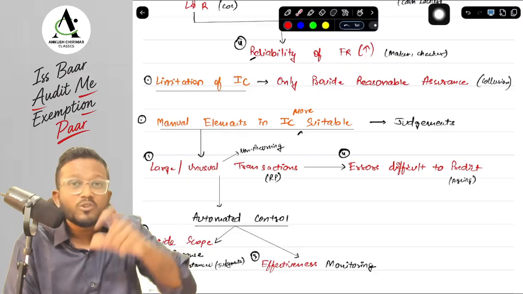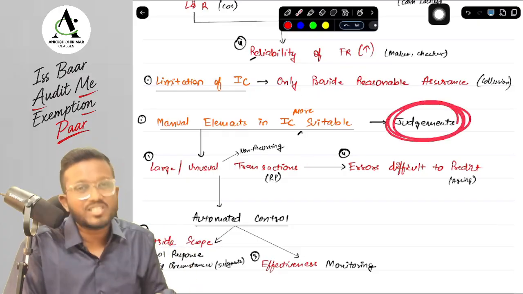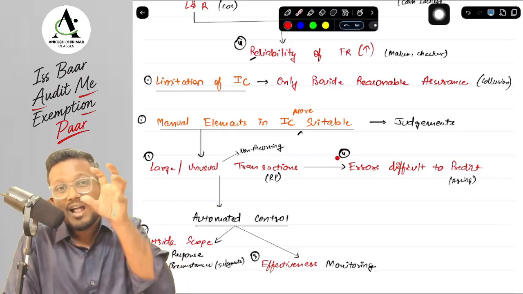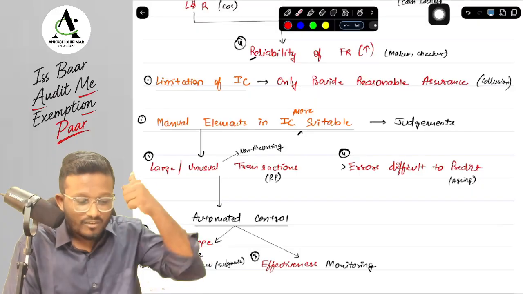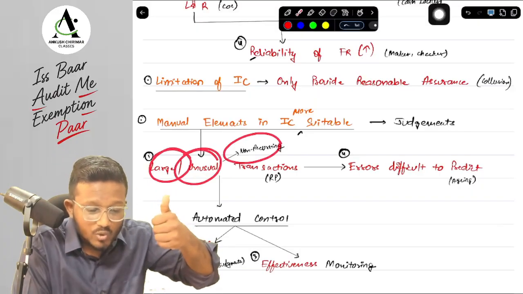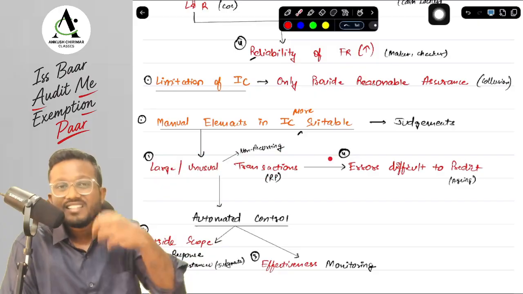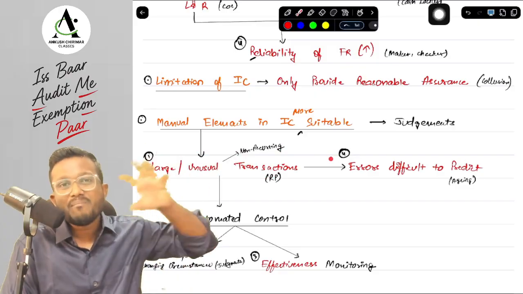And which are those circumstances, sir? Where we have to make judgments, because for judgments we can only rely on humans, we cannot rely on machines. So here they are saying what are the circumstances, sir? First of all, when there are large, unusual or non-recurring transactions, then for those transactions we have to apply manual control.